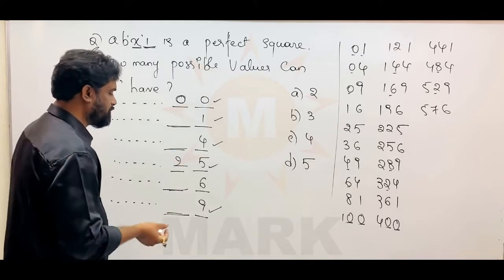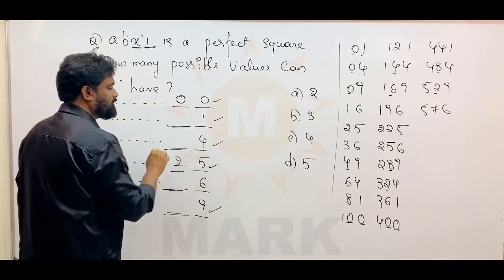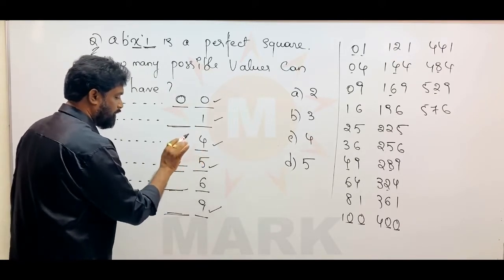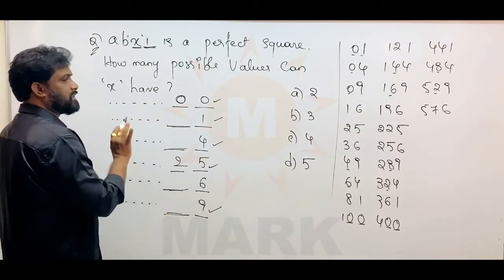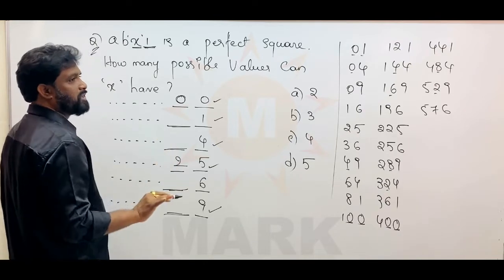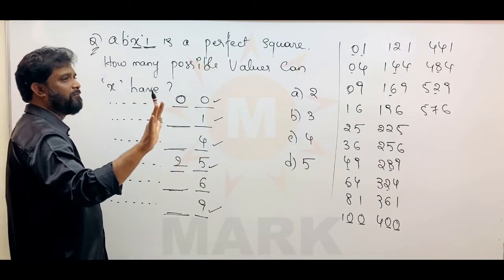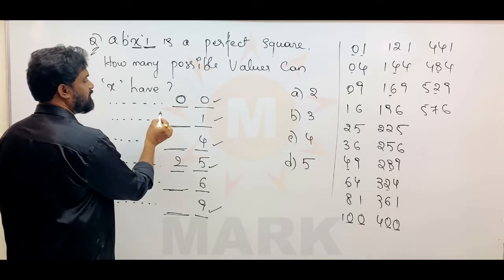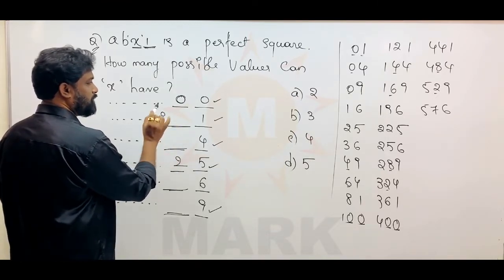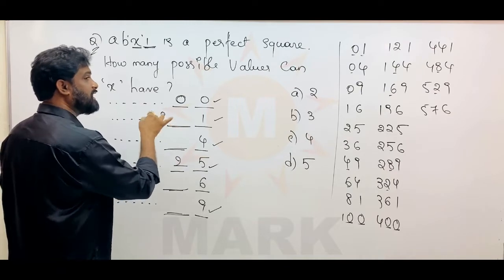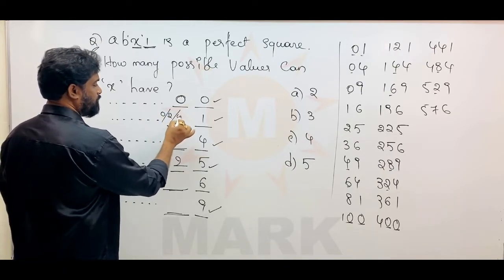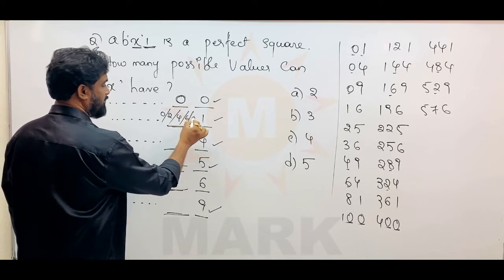Just for the sake of remembering, I said, whenever the units place of a perfect square is 1, 4 or 9, compulsorily the tens place will be an even integer, with only 5 possibilities. 0 is an even integer, I am taking it as such. So there is a possibility of only 5 numbers. What are the even integers, including 0, that I am talking about? 0, 2, 4, 6 and 8.